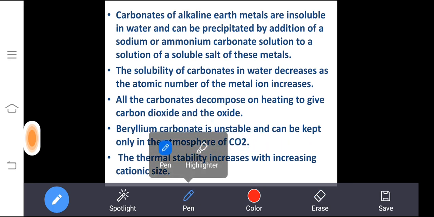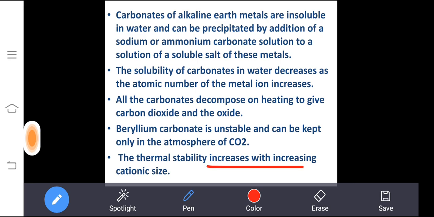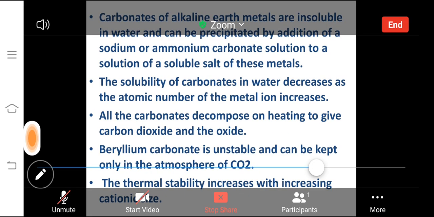And thermal stability increases as the atomic size, that means the cationic size, increases. The size will be more, then thermal stability will increase with increase in the cationic size.